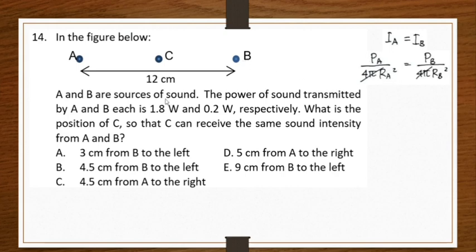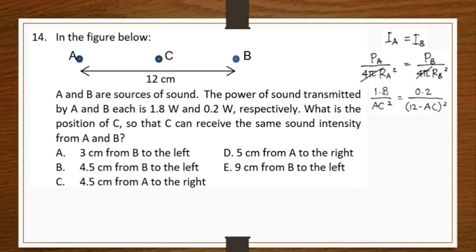So PA is given 1.8 watts. I will say that RA is distance AC. So I have here 1.8 divided by AC squared should be equal to 0.2 watts, the power transmitted by B, divided by RB squared, because AB is 12 centimeters and this is AC, so CB will be 12 minus AC, squared.